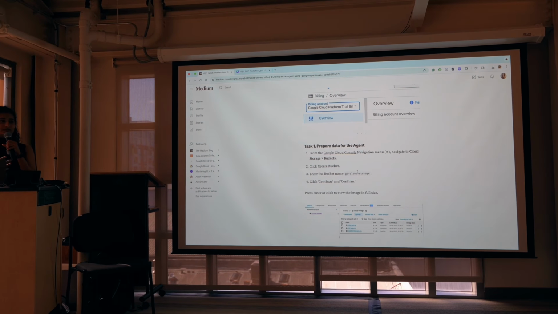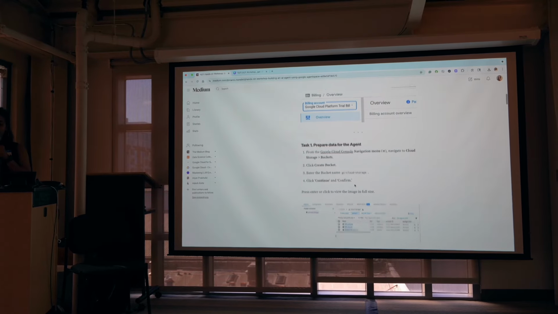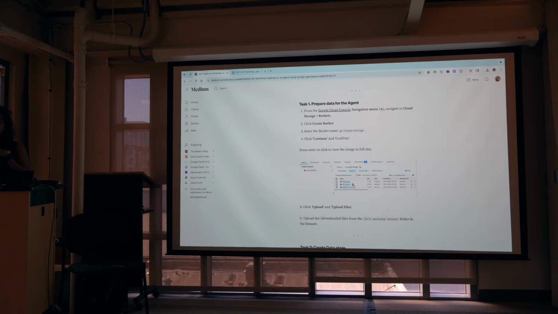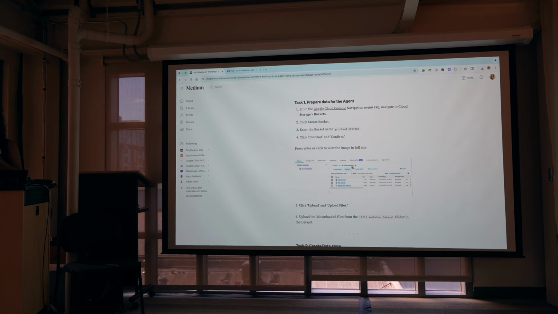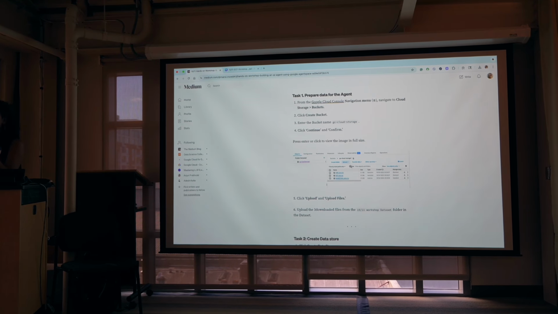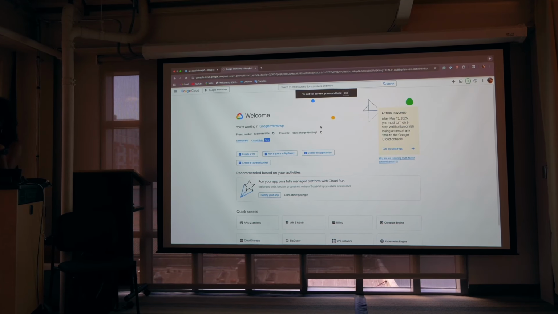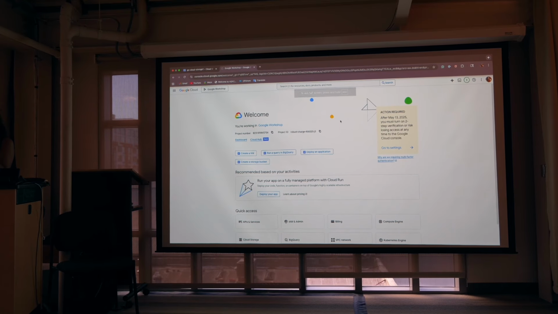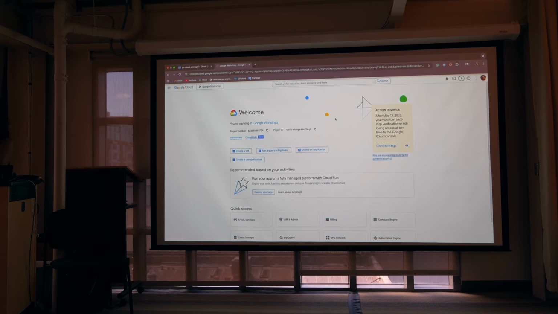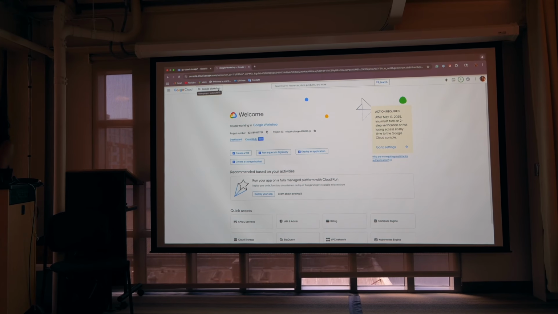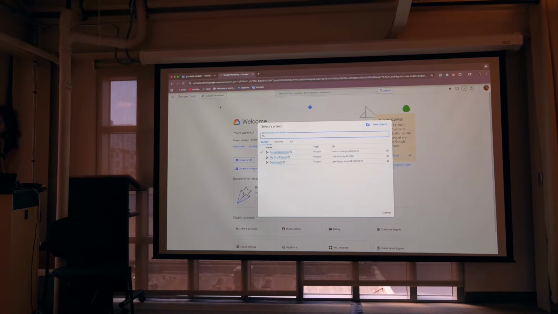I'm assuming that you're on the page of the step-by-step guide technical documentation, and let me know if you have any issues in between. Task 1 is to prepare data for the agent. Enter Google Cloud Console in the search bar, and you'll end up with this page. Make sure to select the project so that we can make an agent inside it.